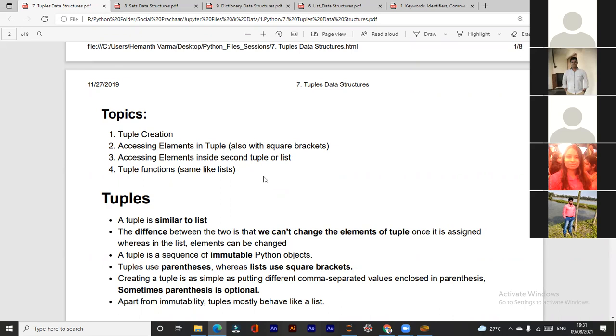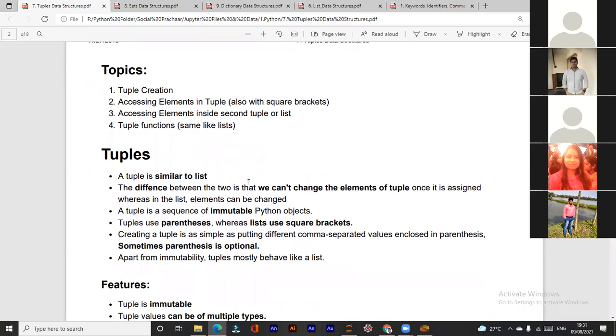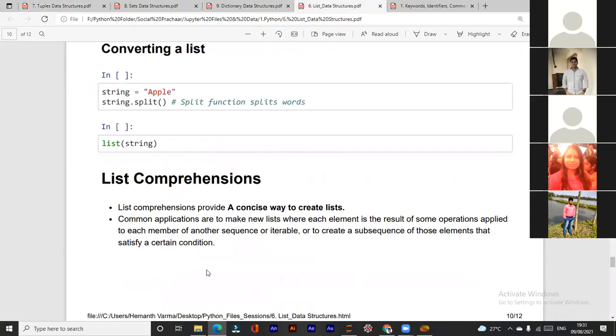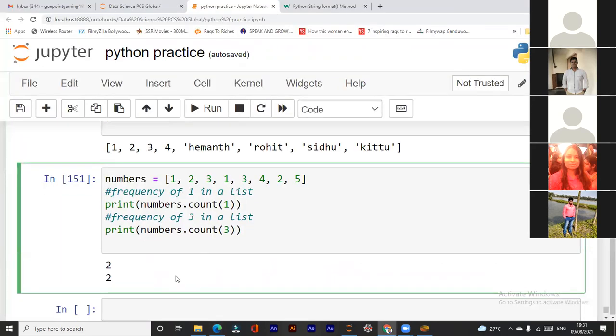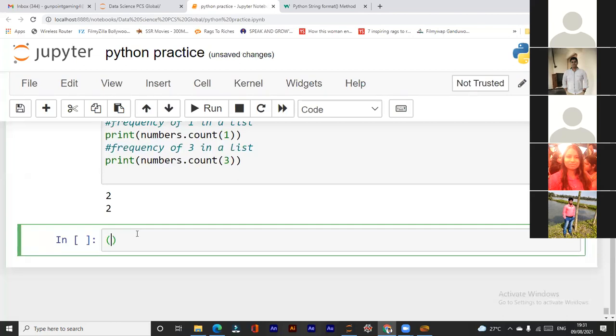So a tuple is written in parentheses. Parentheses, everyone knows what parentheses are. अभी तक सबको पता होगा ना parentheses क्या है? Yes, sir. हाँ, नहीं पता है तो बता देता हूँ. These are parentheses, okay? And these are square brackets. And these are curly brackets, right? Tuples are written in parentheses.